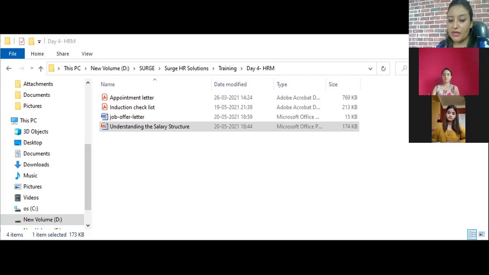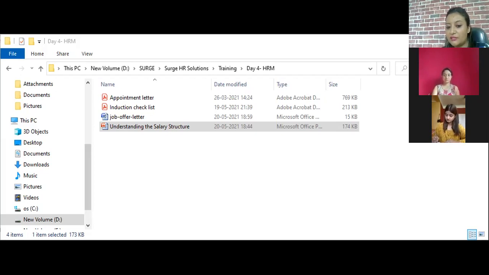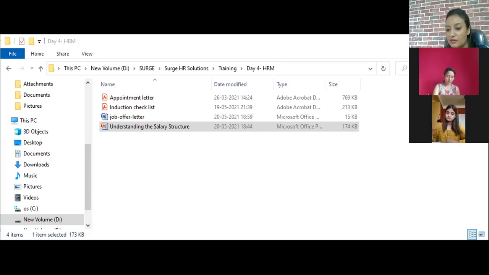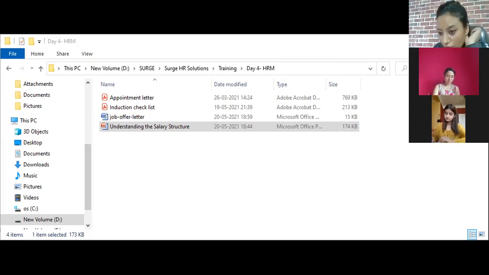And what is gross salary? Gross salary is the amount calculated by adding up one's basic salary plus allowances. You can write it down. Earlier you wrote the formula for CTC, cost to the company. Now you write down gross salary. What is gross salary? Gross salary equals basic salary plus HRA plus other allowances.